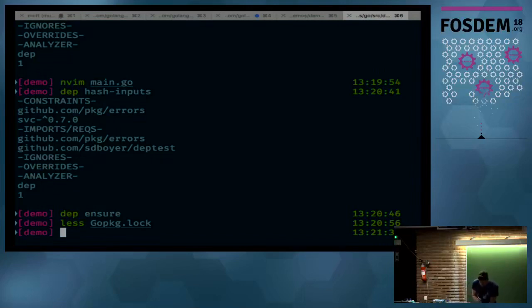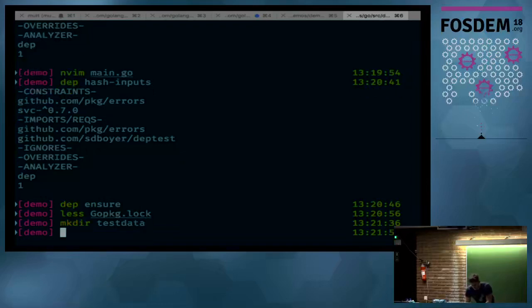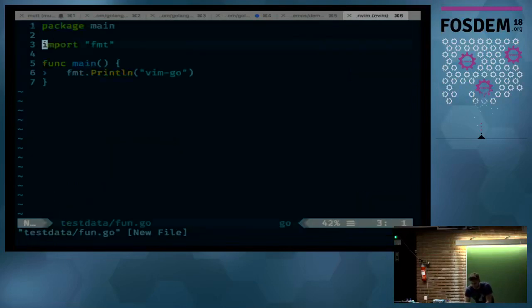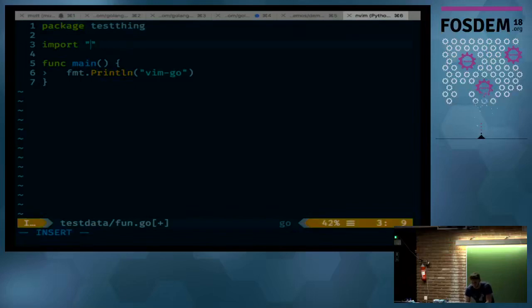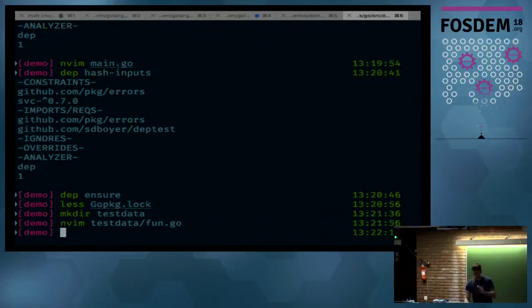All right, this will be the last thing. I just created the testdata directory. This is normally ignored by go list.